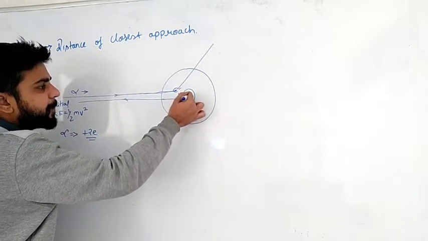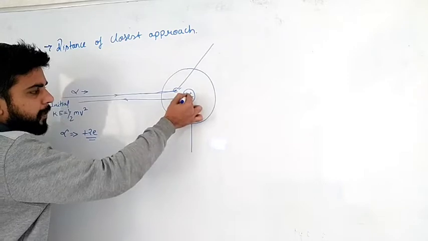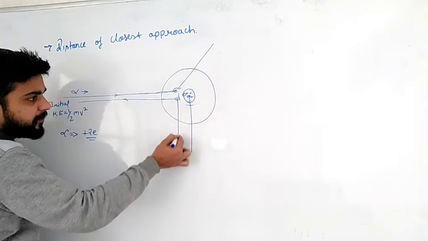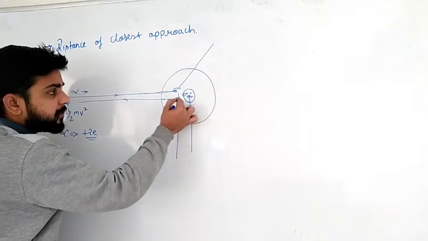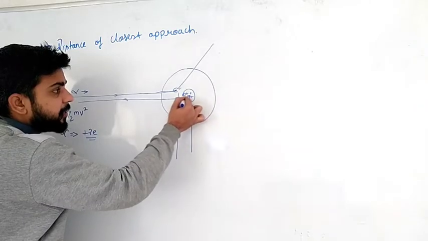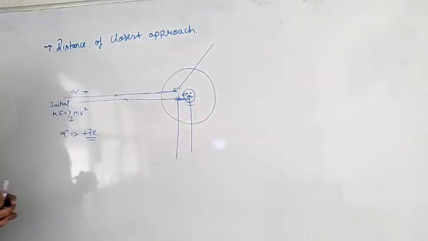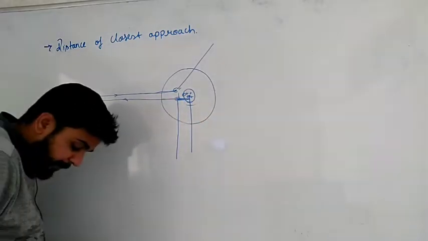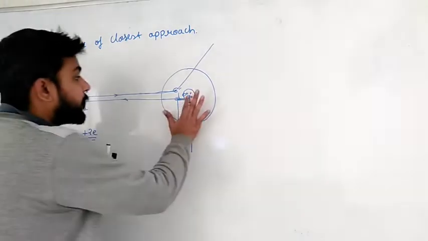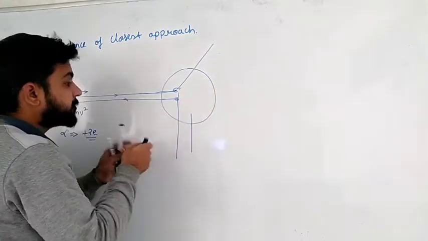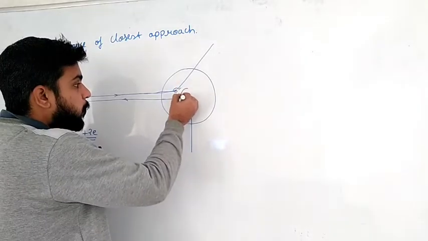Let's say this is the center part, and this particle reflects after this distance. It means if we calculate this distance, I hope this part is clear. Let me make it again in a proper manner for you. Suppose this is our nucleus.